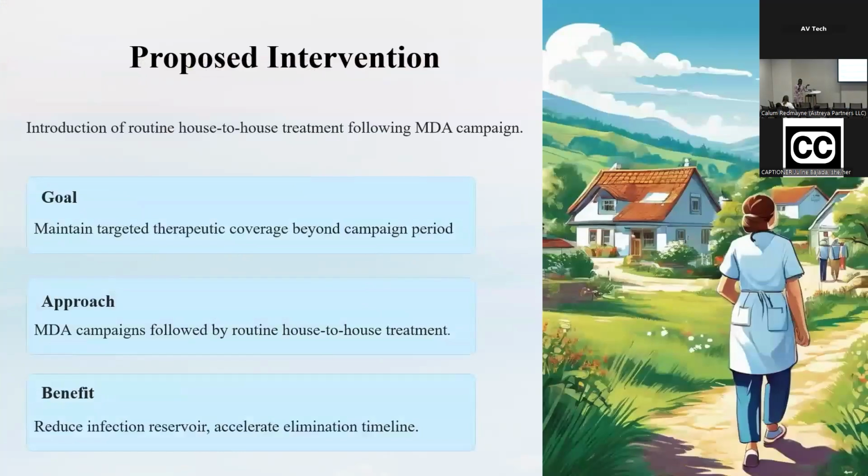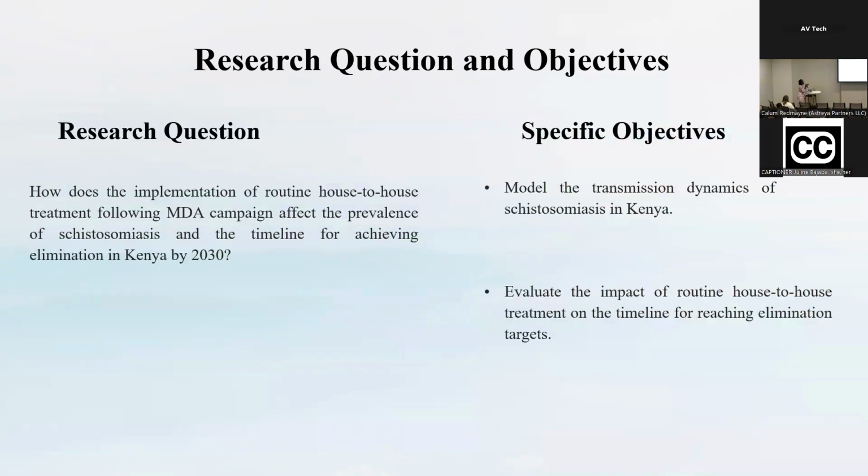To address this challenge, in our group, we propose a routine house-to-house treatment after the mass drug administration. The intention is to reduce the risk for the disease and accelerate the time to elimination. This prompted us to ask how the implementation of this routine house-to-house treatment can help accelerate the time to elimination. We have 2 objectives to achieve with the ABM model: first, to model the transmission dynamics, and then to model the house-to-house treatment alongside the mass drug administration.